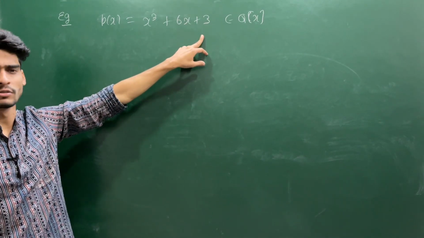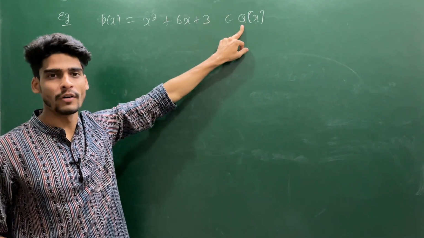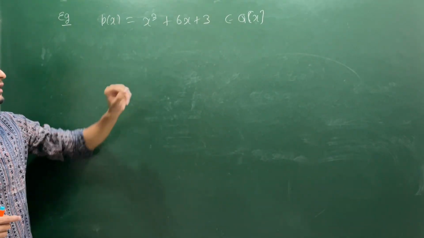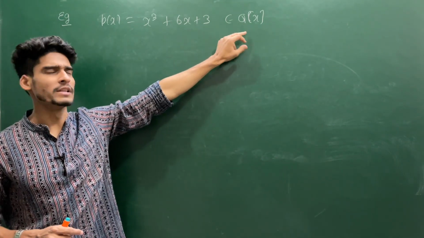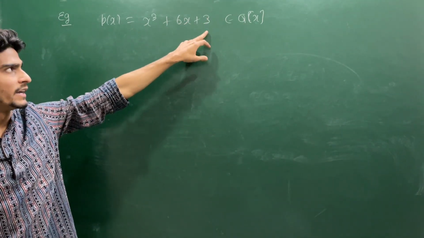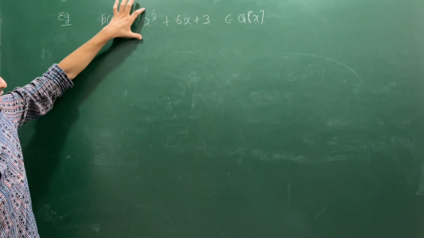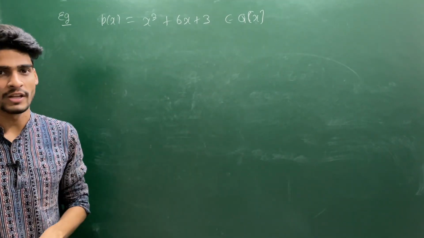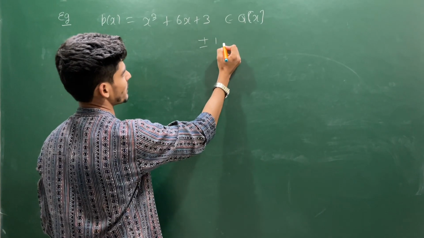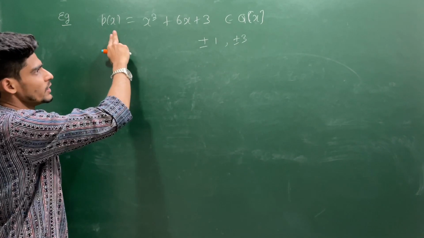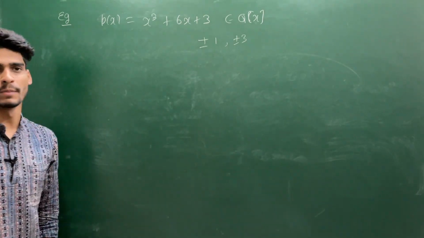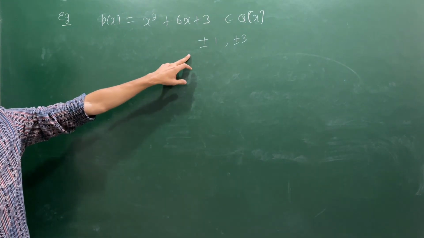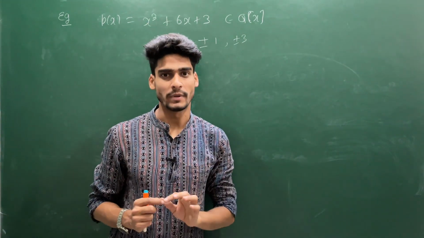You can use root criteria also, because this is a 3-degree polynomial and you are checking over a field. Over a field, a 2-degree or 3-degree polynomial is reducible if and only if it has a root, but this does not have a root in Q. That you can check by using the rational root criteria. Here your constant term is 3. So what is the possibility for this polynomial to have a rational root? That is all the possible divisors of 3. So a possible rational root can be either plus minus 1 or plus minus 3. It cannot have any other root. So this is a rational root criteria that we have already studied in the ring theory chapter.